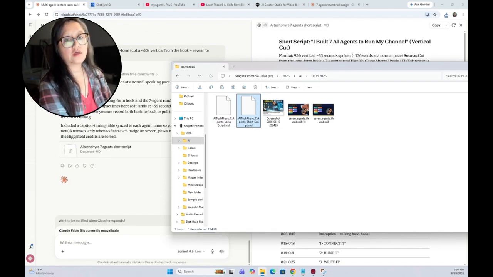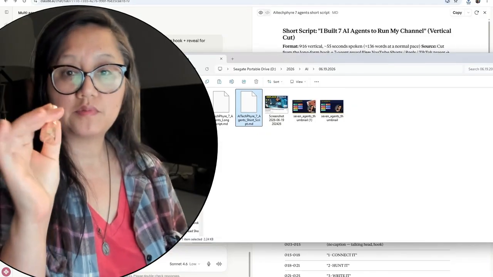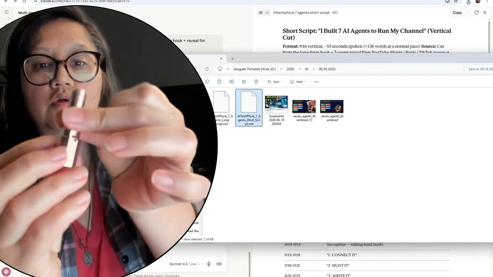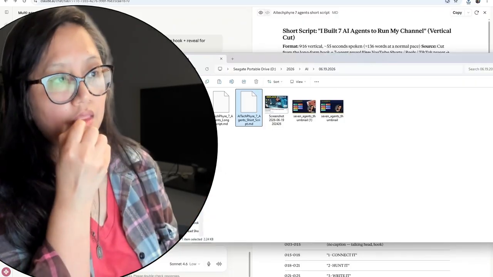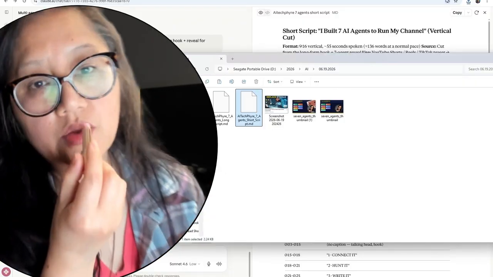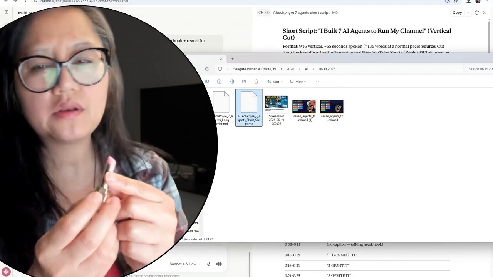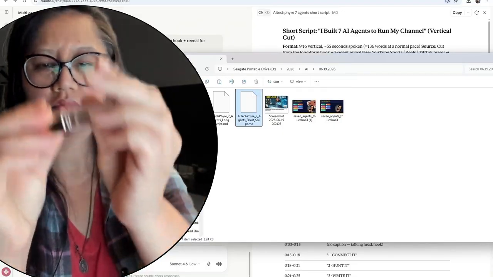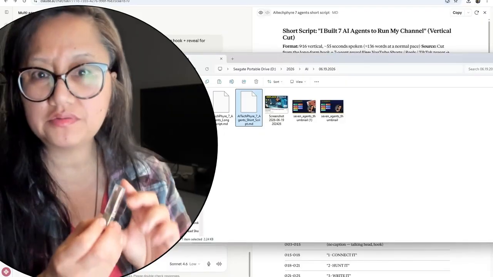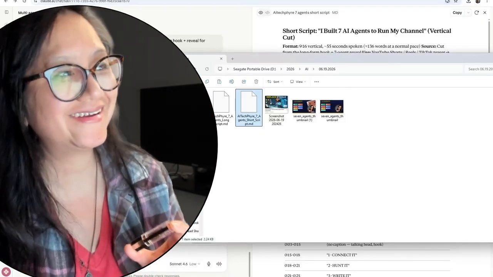While it's doing that, my lips are dry. Got this from Lancome. It's really nice, rich, and creamy. Wow, so much. Who knew? Building an AI agent kind of dries your lips a little.